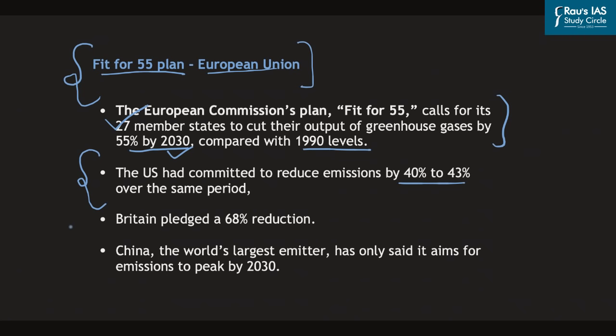Now, during the same period, Britain has the most ambitious plan, and it has pledged a 68% reduction in greenhouse gas emissions by 2030. However, China, which is the world's largest emitter, has said that it aims for emissions to peak by 2030. So these are a few aspects of the Fit for 55 plan, which has been unveiled by the European Union and which has been in the news and can be an important aspect for us from the preliminary examination perspective. With this, let's take up the next news article now.